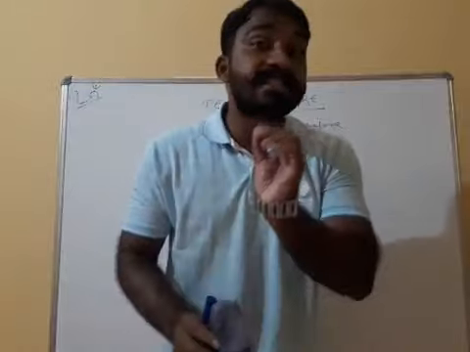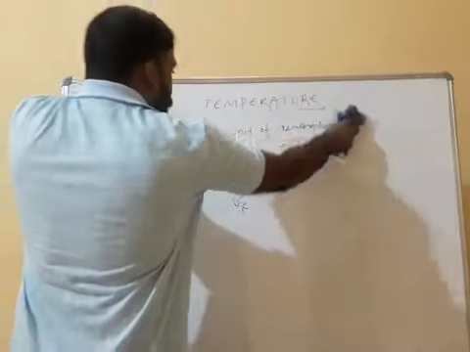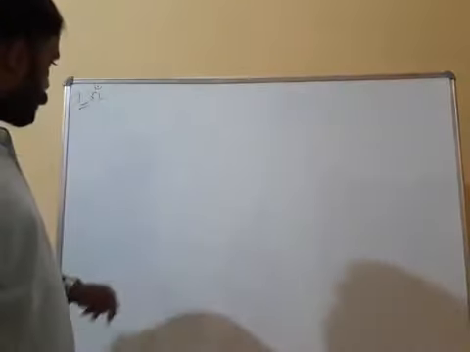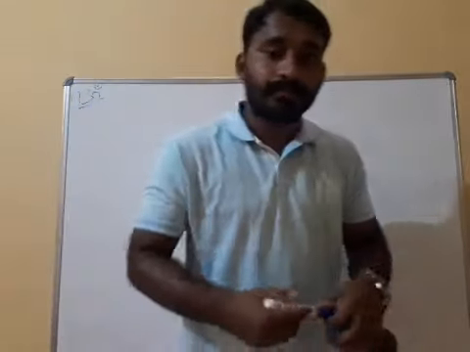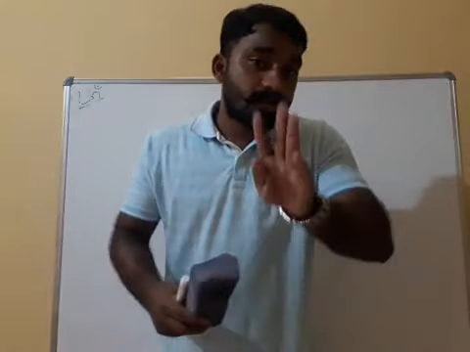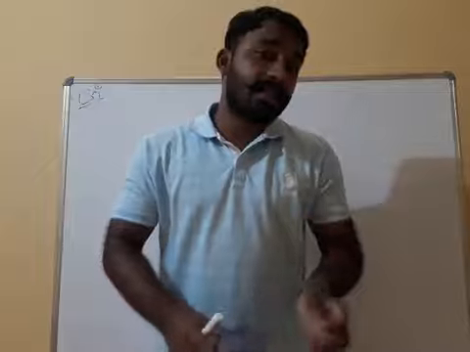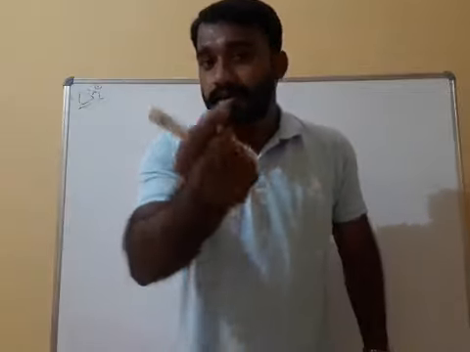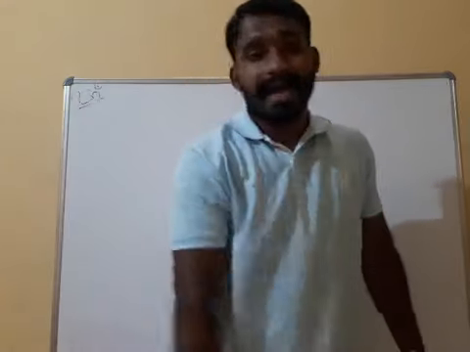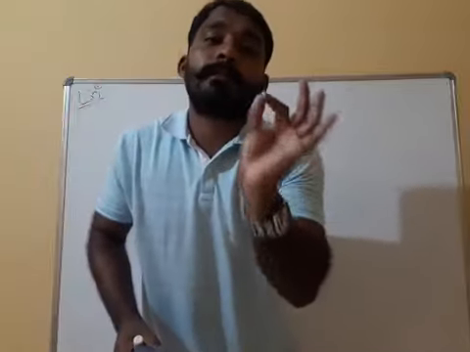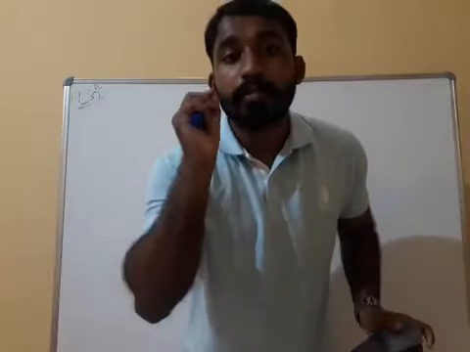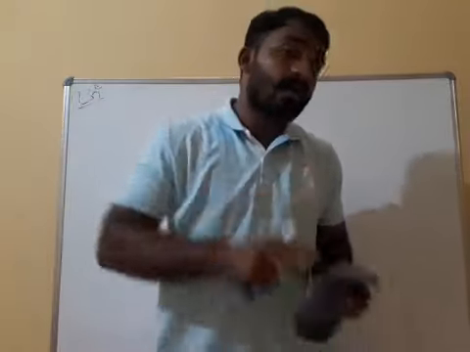Now, temperature scale. I told you that 3 scales are there: degree Celsius, degree Fahrenheit and Kelvin. According to that, we have fixed points, and we are considering pure water or ice.